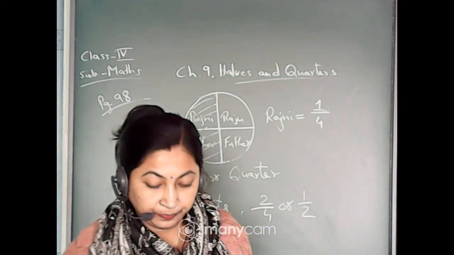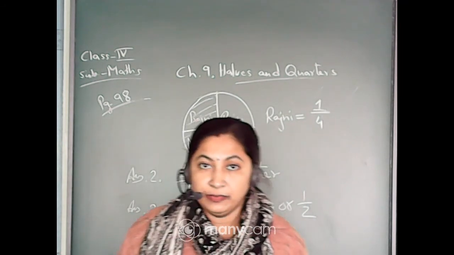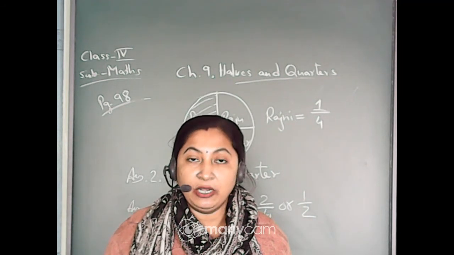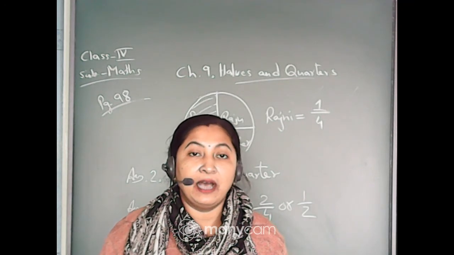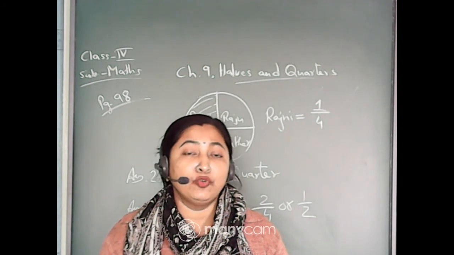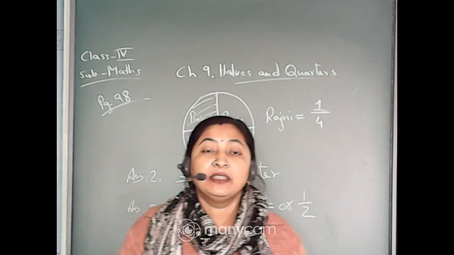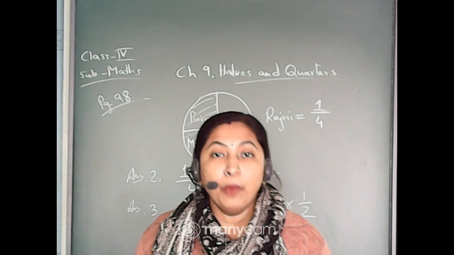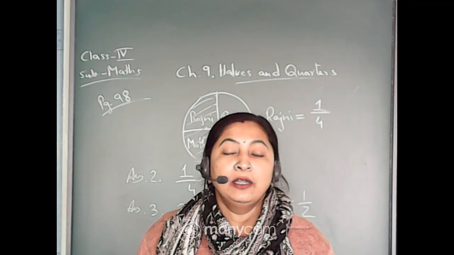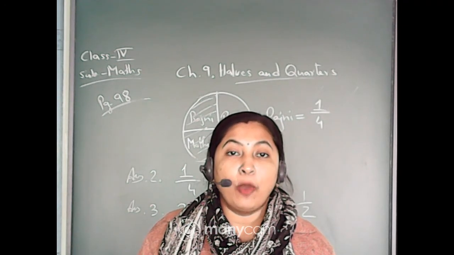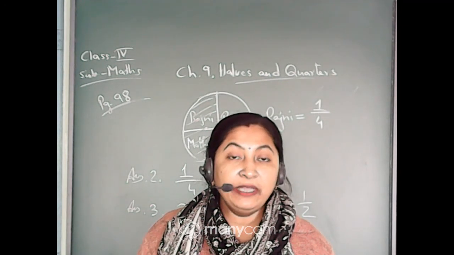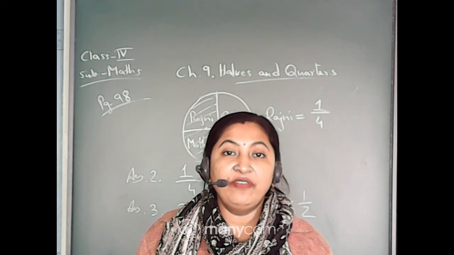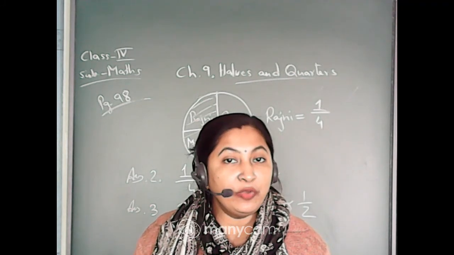Clear? Okay students, today up to this only. Whatever we have done in the class, you read it once more and go through everything. The coloring part, I have given you homework, so you will color it in the book, whereas the drawing you will do in your copy once again. That means the rectangles you have to divide into 4 equal parts, you will do in the copy.